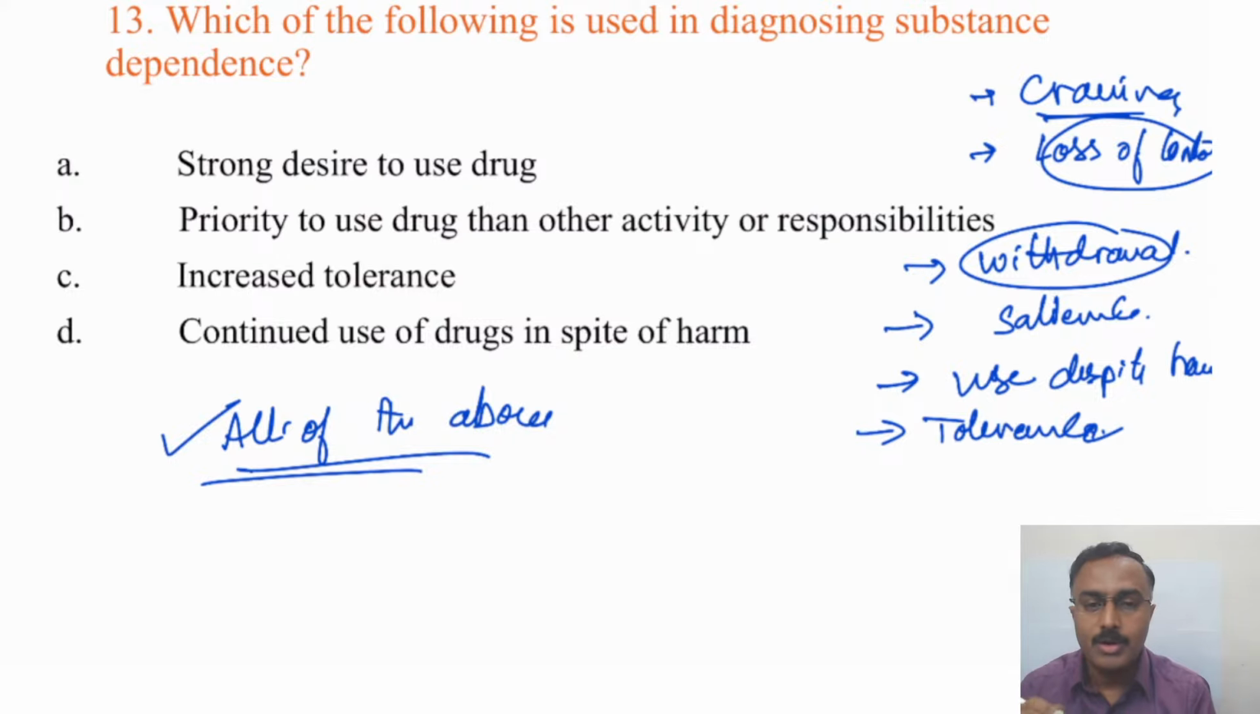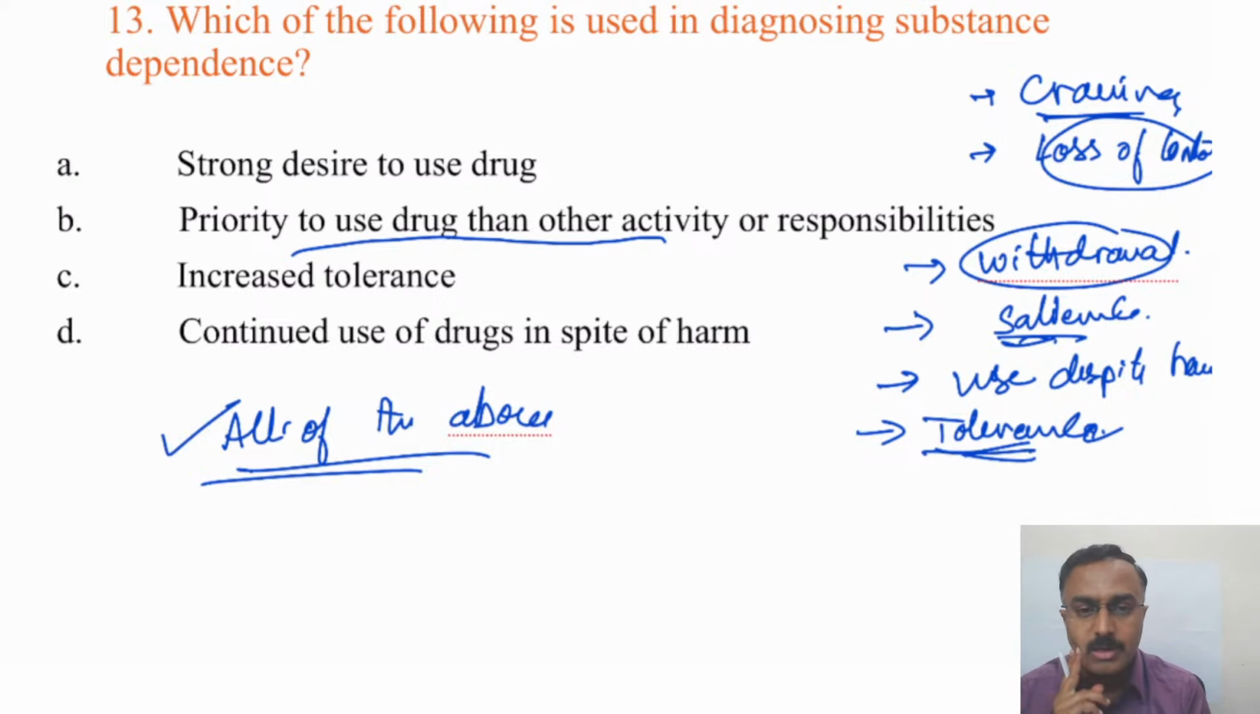Withdrawal symptoms, upon stopping or reducing the dosage, people experience psychological and physical symptoms, which is referred to as withdrawal. While salience is the priority to use drug over any other pleasurable activity or social responsibilities. And when that becomes the revolving principle in their life, that is referred to as salience. While the use despite harm is self-explaining, wherein in spite of the harm, like hematemesis or seizures, jaundice, the person continues to use. And tolerance is increasing amounts needed to obtain the same amount of pleasurable effect.